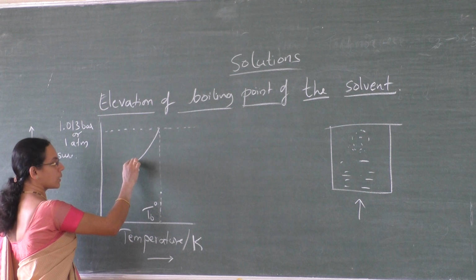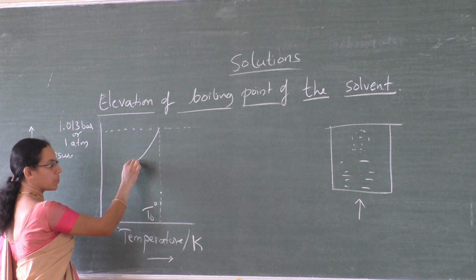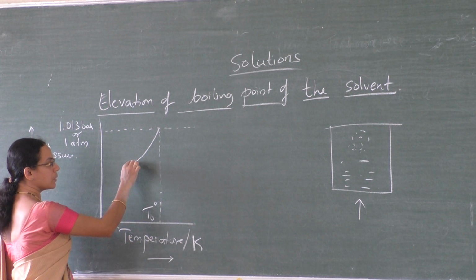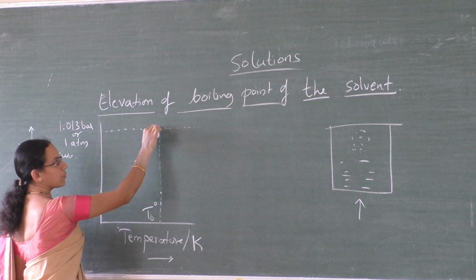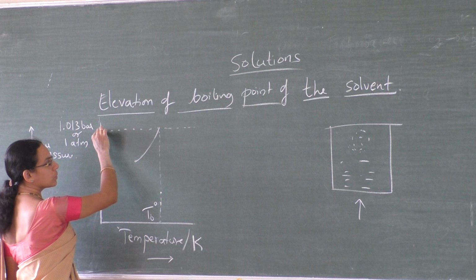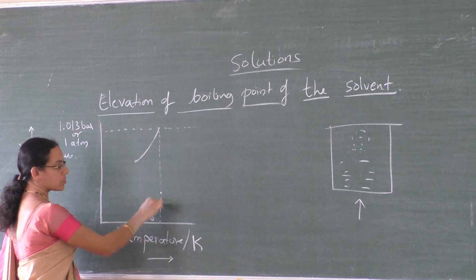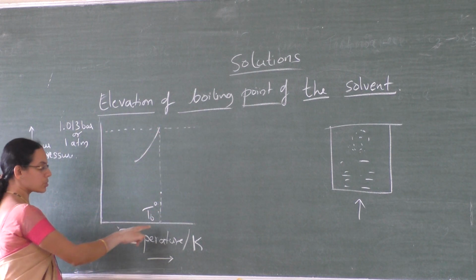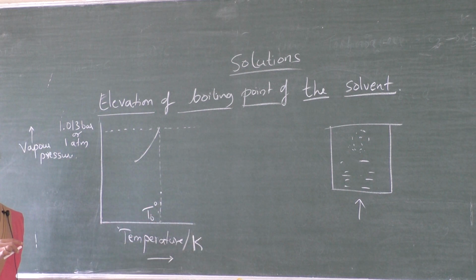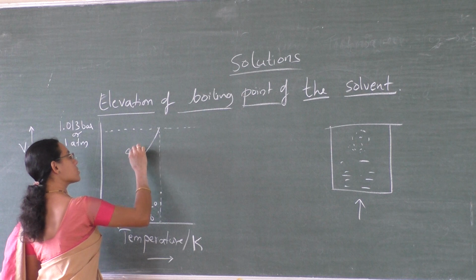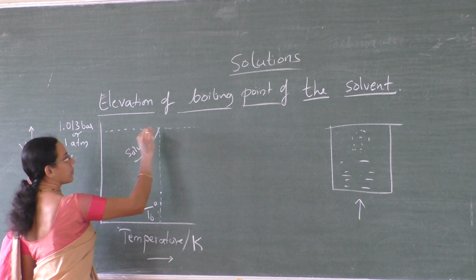So this is the starting point, where vapor pressure of pure solvent at a certain temperature. If we increase the temperature, its vapor pressure increases, and when the vapor pressure becomes equal to the atmospheric pressure, the solvent boils, and that corresponding temperature is called TB0, or boiling point temperature of solvent. So this is for solvent.